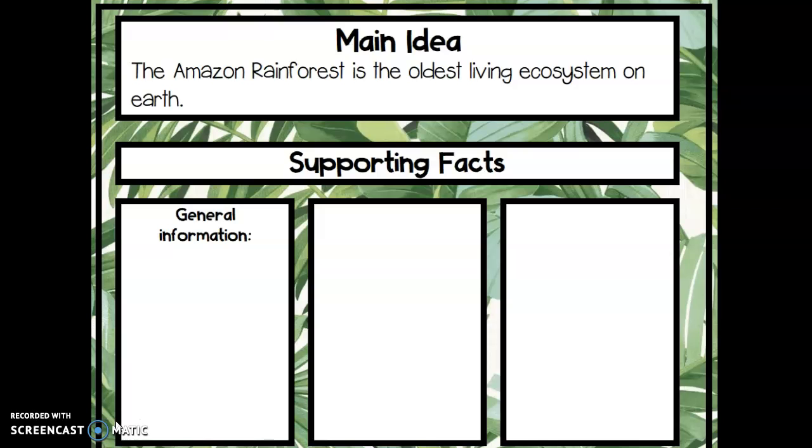And because it's about the Amazon rainforest, you introduce your topic right there at the very beginning, in the first sentence of your first paragraph. The Amazon rainforest is the oldest living ecosystem on Earth. We then need to find information and do research on other areas to fill in and create the other paragraphs. So our second paragraph is going to be about general information about the Amazon rainforest.